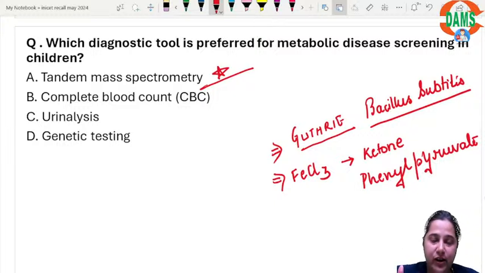Do not go for genetic testing. The answer is tandem mass spectrometry. The most common wrong answer will be genetic testing, I'm sure. Screening for metabolic diseases in India is not done for all newborns, but in the US population it is done for all of them. The rate of inborn errors of metabolism is also higher in the US population, probably the reason it is available there. TMS is available in India, but we do not use it for all newborns.